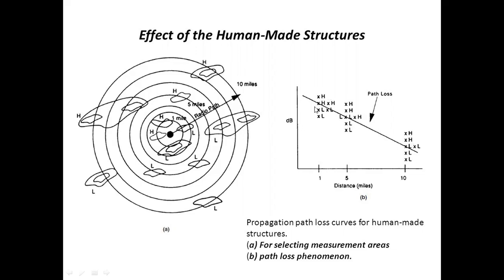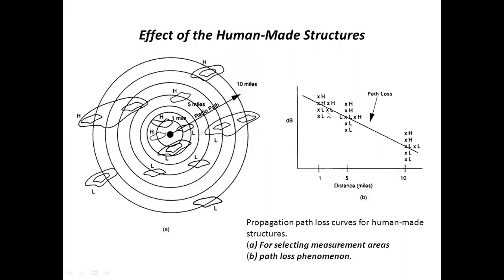At 1 mile we take the average value of all these measured data, and similarly at 5 mile and at 10 mile. By taking all those average values, we can draw the path loss curve. This is the path loss curve. So at every mile, we take the signal strength at low spots and high spots.